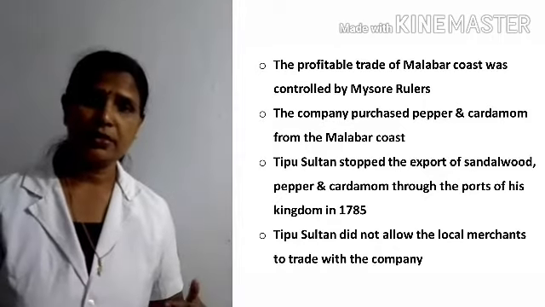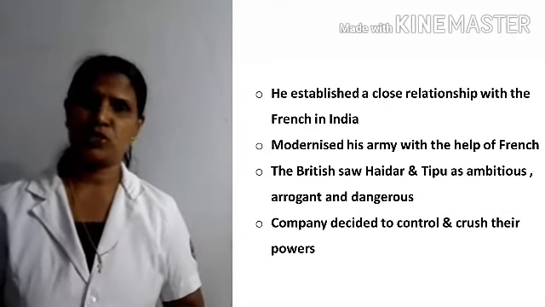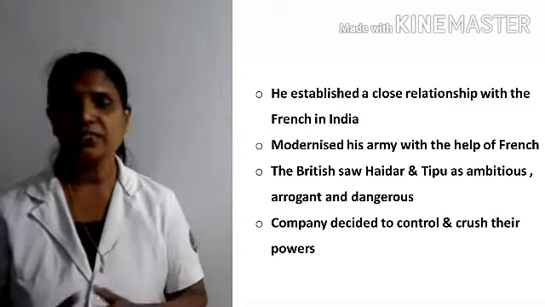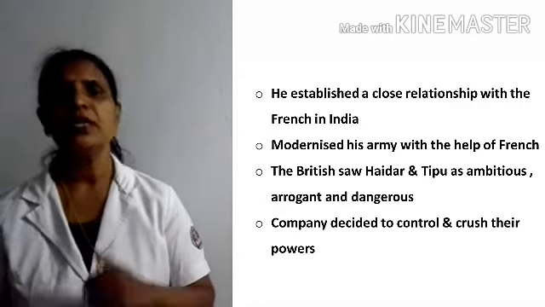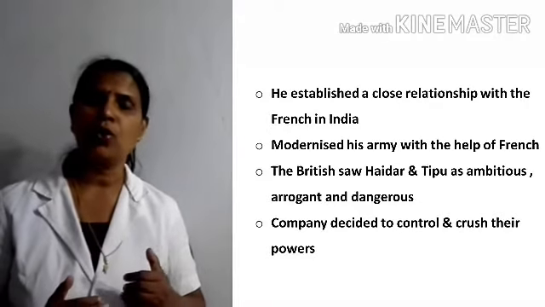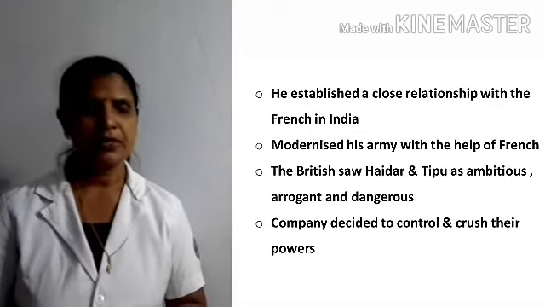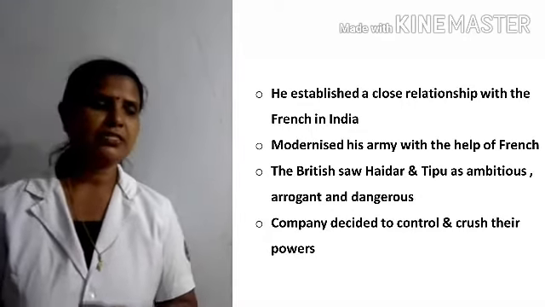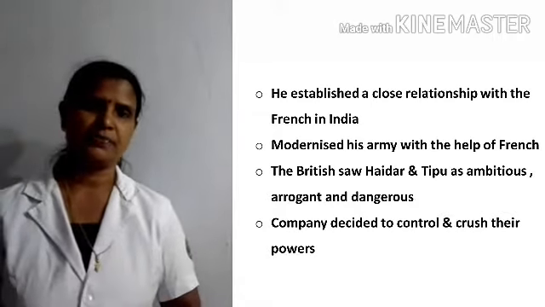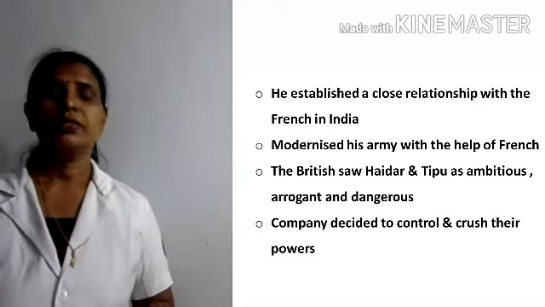Another reason: Hyder Ali and Tipu Sultan made a close relation with the French, another European country, and they tried to modernize their army with the support of the French. That was also one of the reasons for the attack on the Mysore rulers by the East India Company. Clear? And the British, please listen, saw Hyder and Tipu Sultan as dangerous, and they started to attack these Mysore rulers.